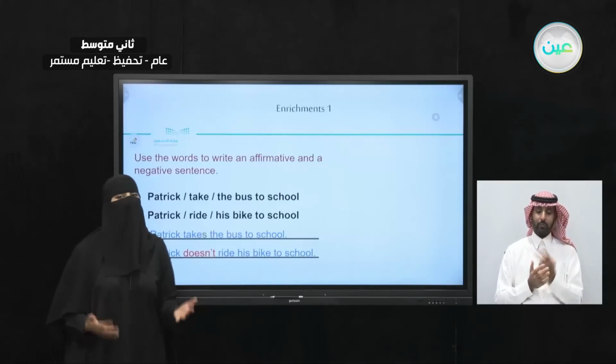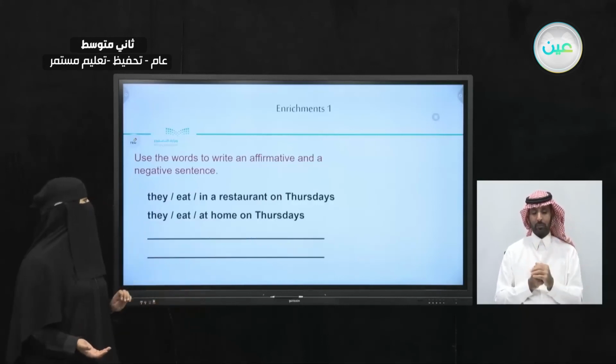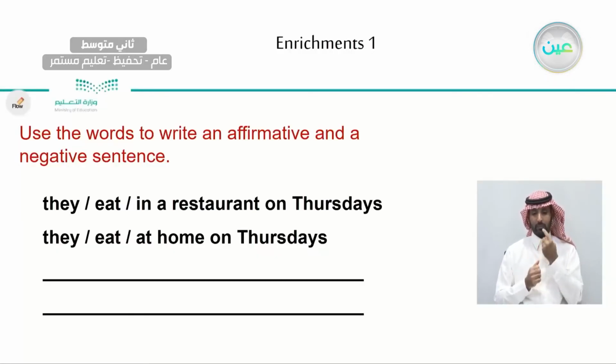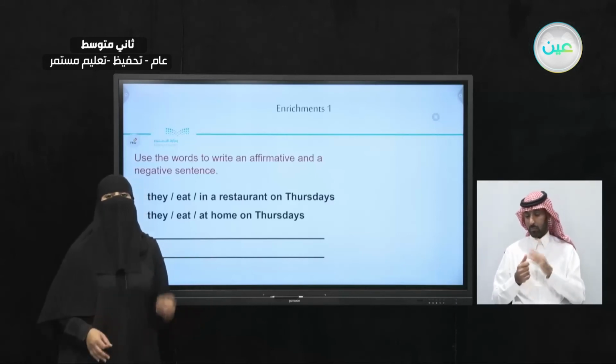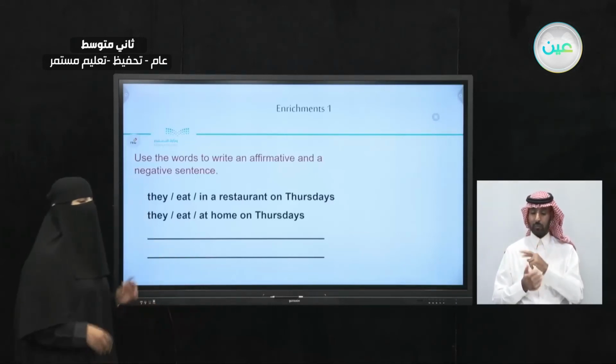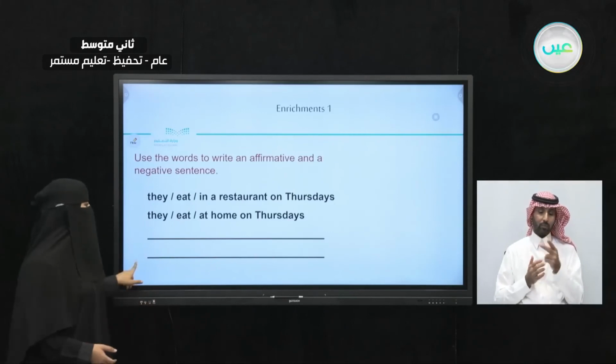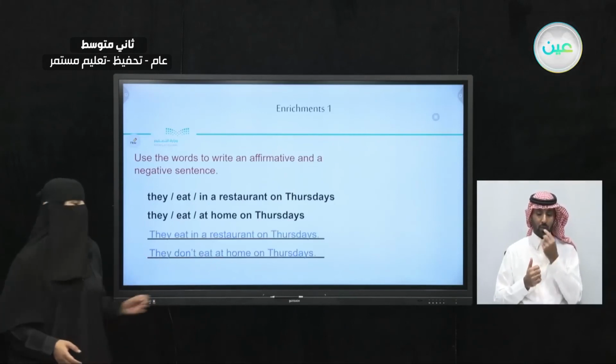Now, let's take a look at another example here. We have they. We don't have a name. We have they, the pronoun. Here we have they eat in a restaurant on Thursdays. And we have they eat at home on Thursdays. One is going to be affirmative and the second one is going to be negative. So what is the answer going to look like? It's going to look like this.